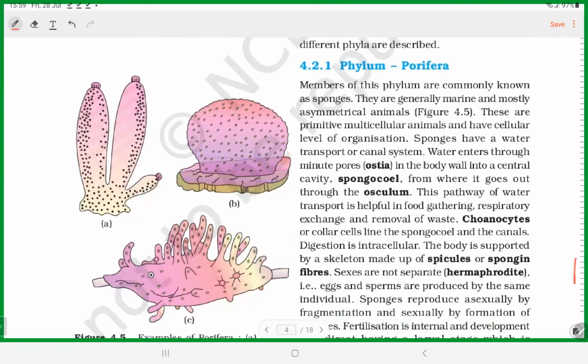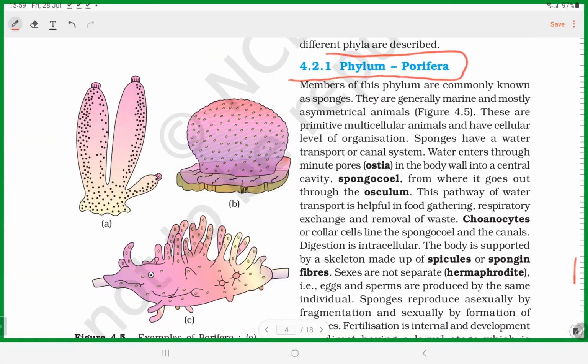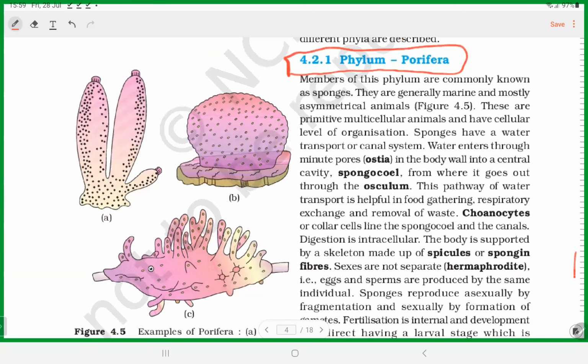Okay, knowing the examples is a very, very important thing. First, let us start with the phylum Porifera. We are going to study about 11 phyla in the animal kingdom. So, first phylum Porifera, and please note down the defining characteristics of phylum Porifera.